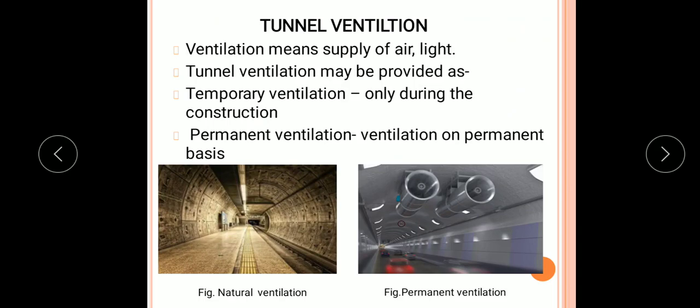So, tunnel ventilation may be provided as temporary ventilation, that is only during the construction, or it can also be provided as a permanent ventilation on permanent basis. So, here first figure shows a natural ventilation. We can see this is a tunnel and this is a shaft of a tunnel. So, here we can see a ventilation is provided through this shaft. And the second figure shows permanent ventilation. So, in this figure we can see a permanent ventilation is provided in the form of these exhaust fans.